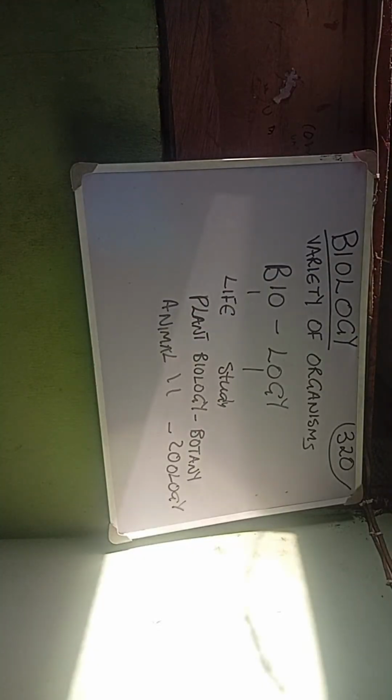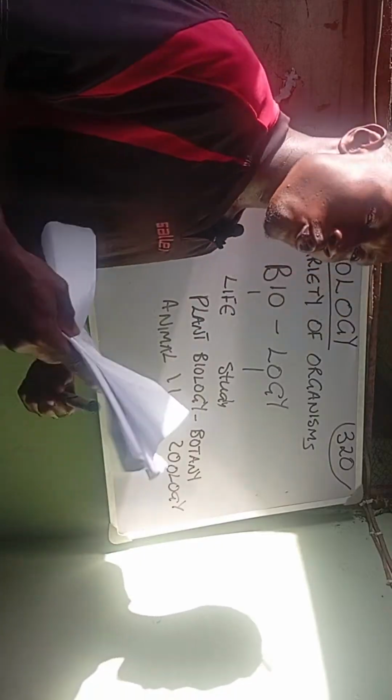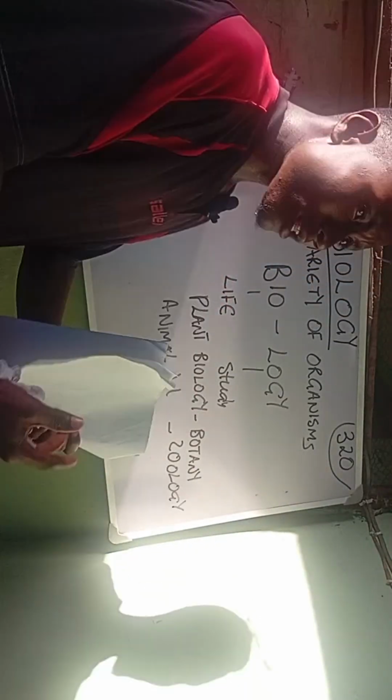I hope you are following the class. So these are the two branches of biology you are supposed to know as a student: plant biology, which is botany, and animal biology, which is zoology. So if we want to continue moving ahead, we are going to be talking about the characteristics.